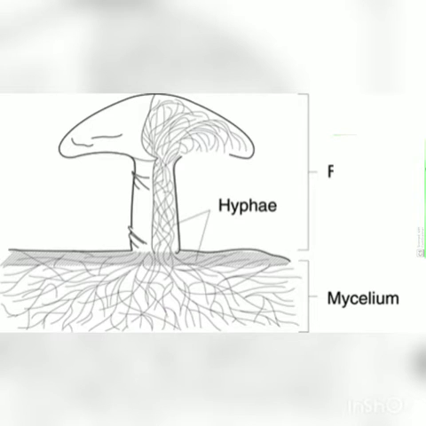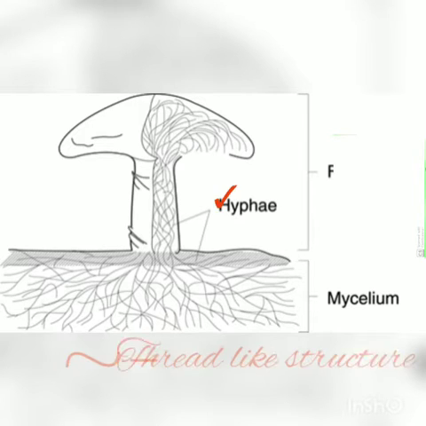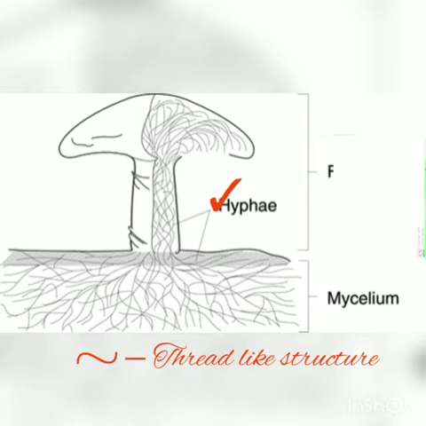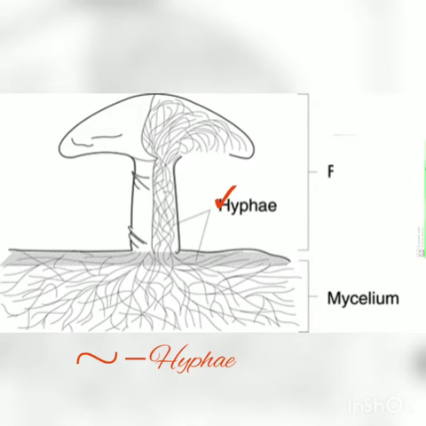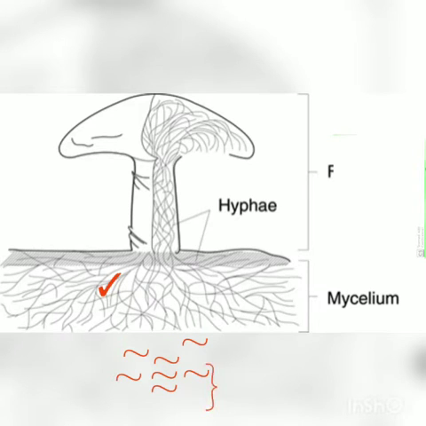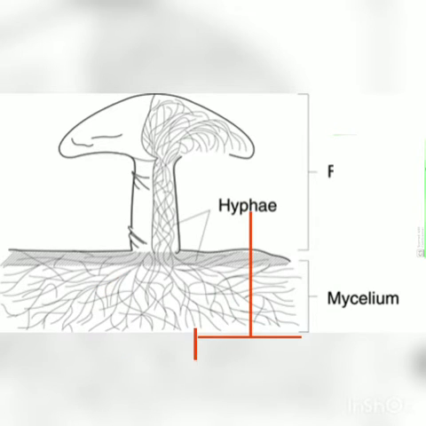The body of fungi is made up of thread-like structures called hyphae. Each fungus has a vast number of hyphae, which appear as a web-like structure called mycelium. Now hyphae are of two types. Number 1, septate hyphae, and number 2, aseptate hyphae.